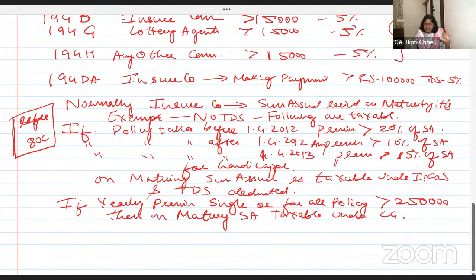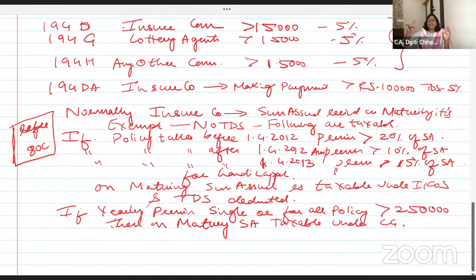Once again, finished writing, then message me. I want you to write with me. Once again, I'm revising. On maturity, if insurance sum assured received less than 1 lakh, no problem. Above 1 lakh, TDS is deducted under 194A at the rate of 5%, because on maturity, it is taxable under income from other sources. When the premium exceeds 10% of sum assured, if the policy is taken after 2012, before 2012, 20%, and after 2013, it's 15%.